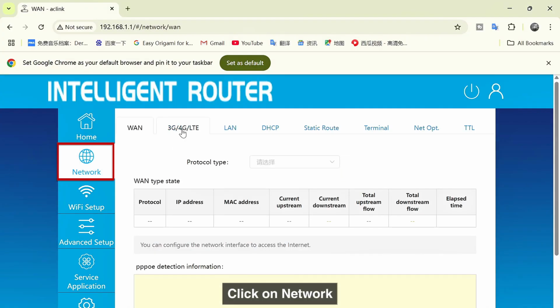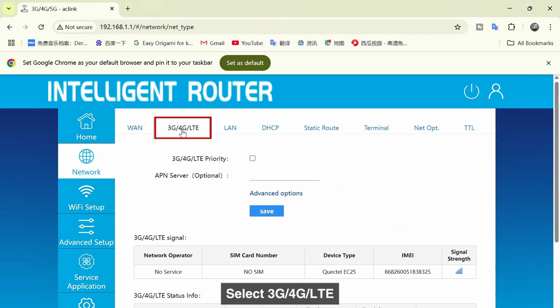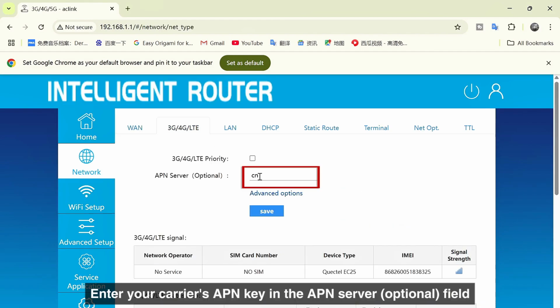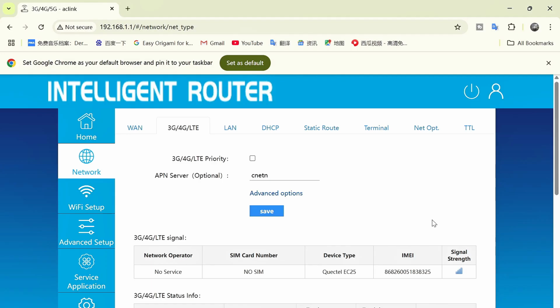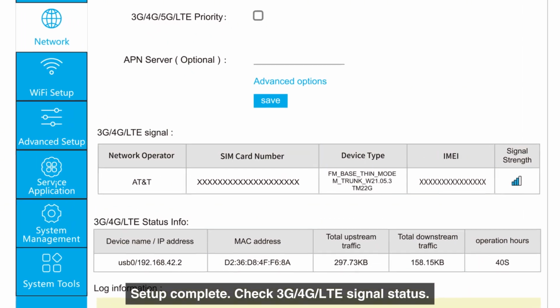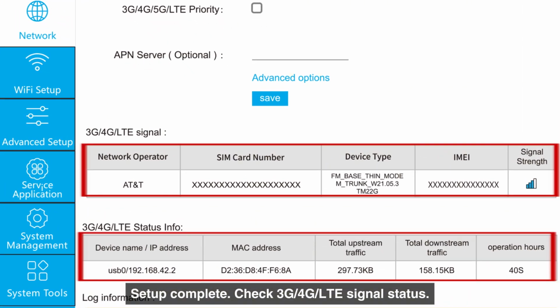Click on Network. Select 3G, 4G, LTE. Enter your carrier's APN key in the APN Server optional field. Finally, tap Save to apply your changes. Setup complete. Check 3G, 4G, LTE signal status.